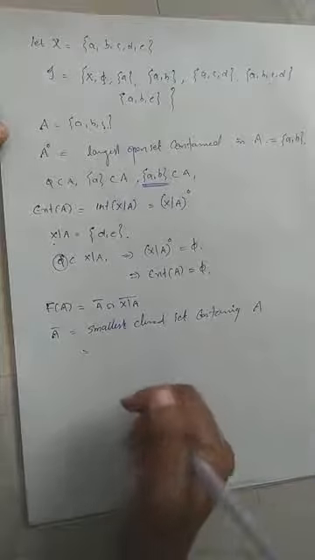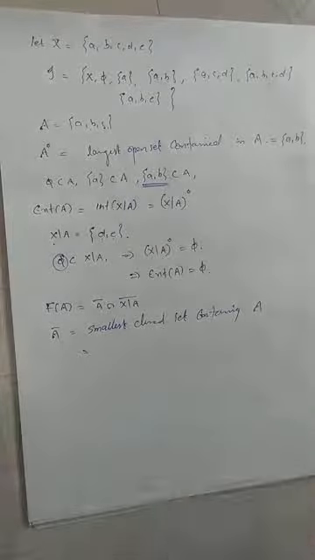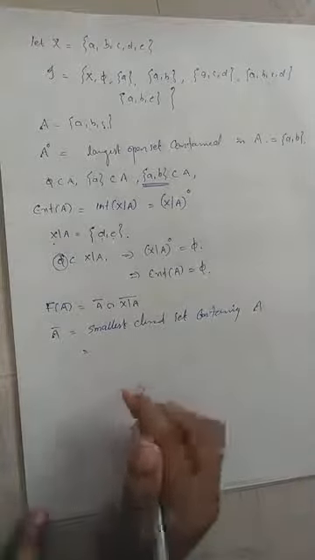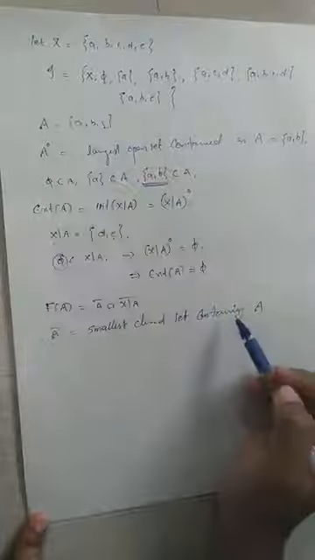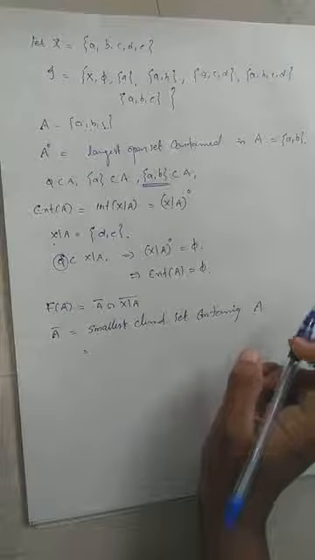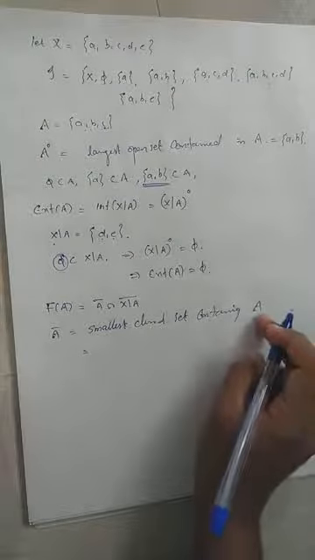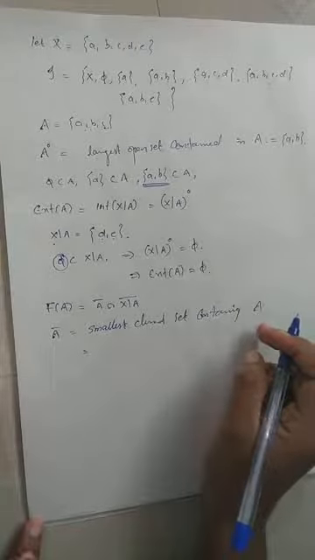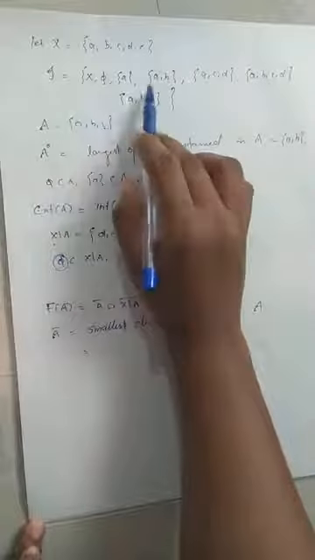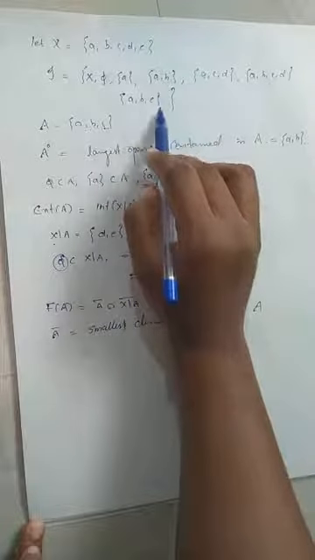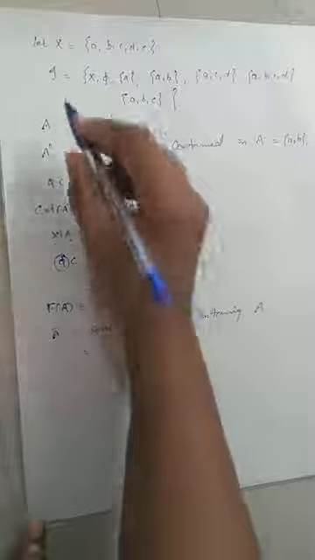The smallest closed set containing A. So what is A? A is equal to the set {a, b, c}. So which are the closed sets containing capital A? For that we have to consider which are the closed sets in this topology. The members of tau are called open sets. Then what are the closed sets in tau?